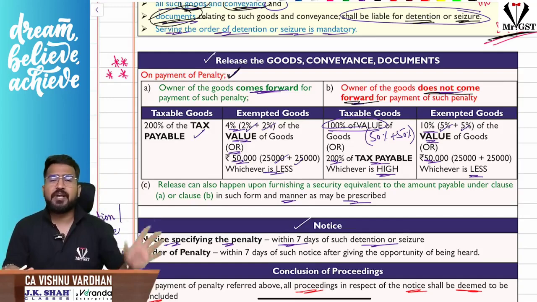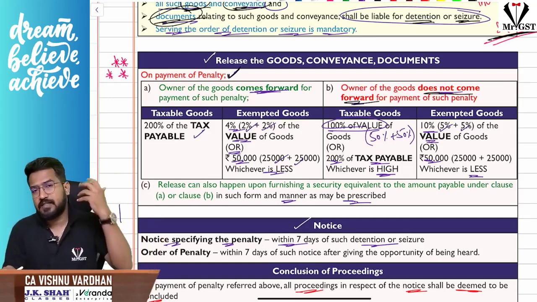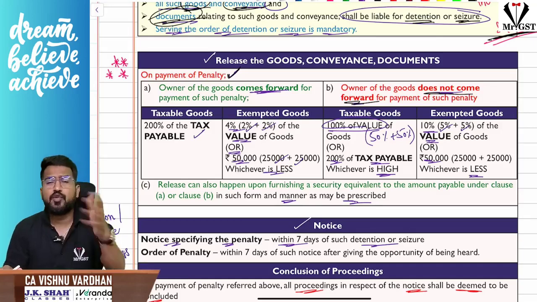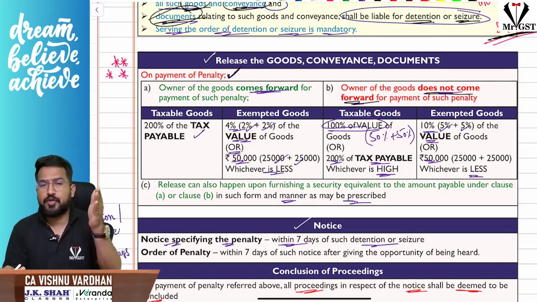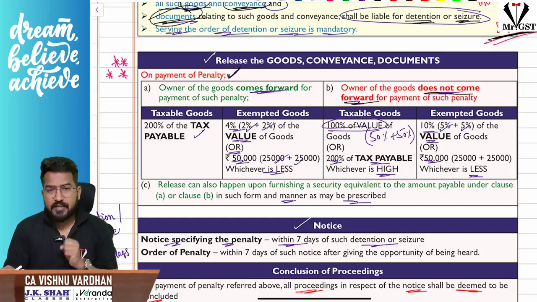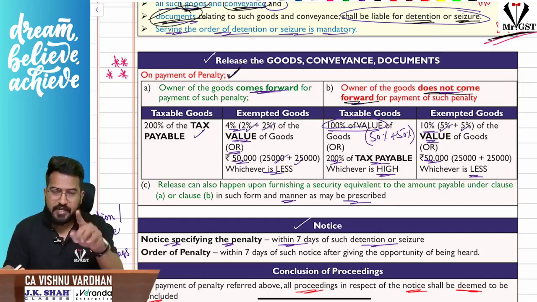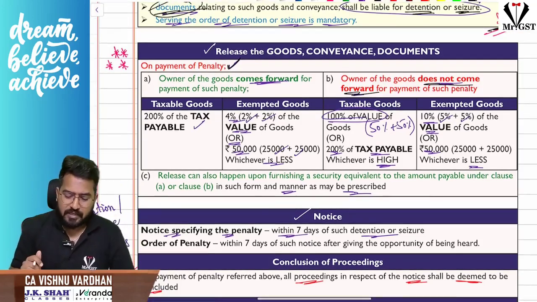See, already you have paid the applicable taxes, interest, late fees, penalty under section 122, everything, whatever you might have paid. But because 129 is triggered, we have identified that you are transporting the goods or conveyance contravening the provisions, so we are seizing or detaining them. In that case, the 129 penalty will come into picture. So what is the amount of penalty?